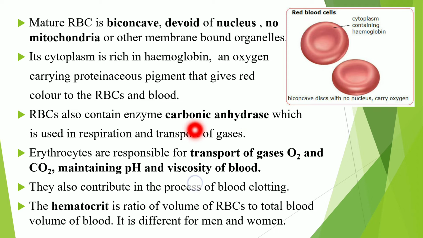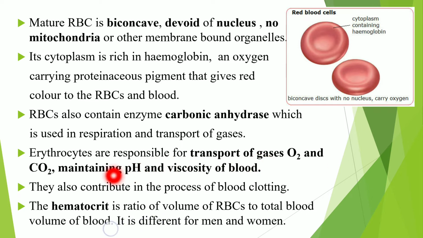This RBC contains an enzyme. Which enzyme? Carbonic anhydrase. This carbonic anhydrase enzyme is used in respiration and transport of gases. So which gases are transported? The respiratory gases, which we call oxygen and carbon dioxide. So these erythrocytes or RBC are responsible for, number one, transport of oxygen and carbon dioxide. Second, they maintain pH and viscosity of the blood. So that is the function of the erythrocytes.